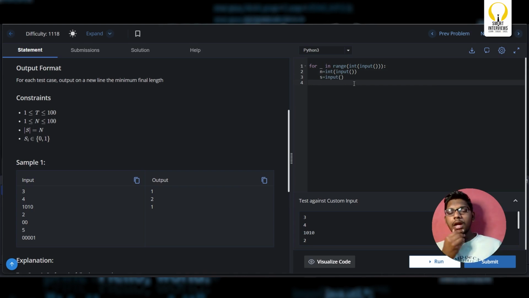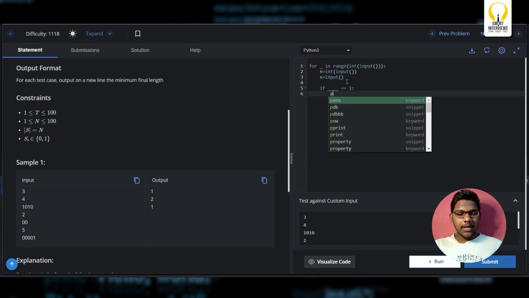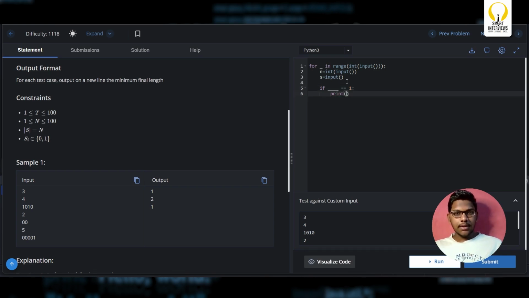Now if the number of distinct characters in a string is equal to 1, then what would be your answer? Either you might be having all zeros or all ones. If that is the case, you'll simply print the length of the string, which is n.